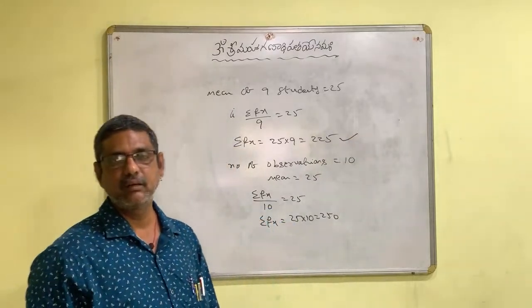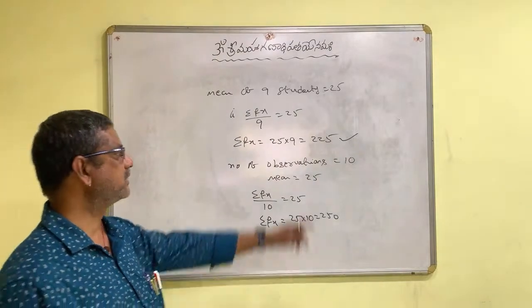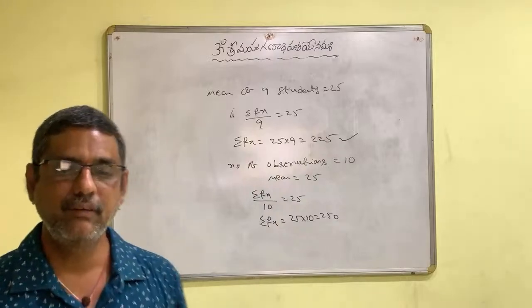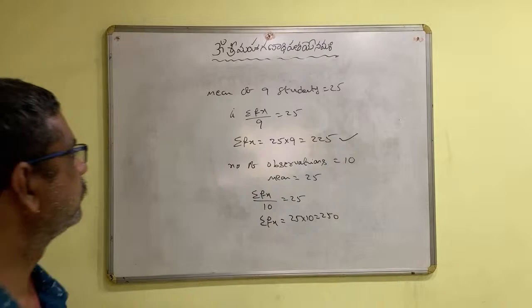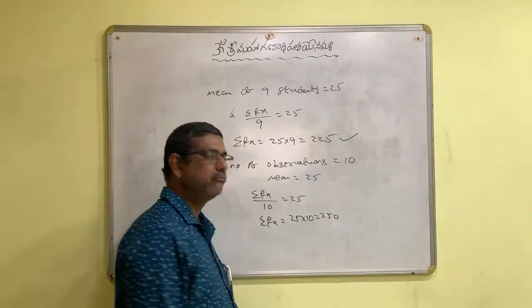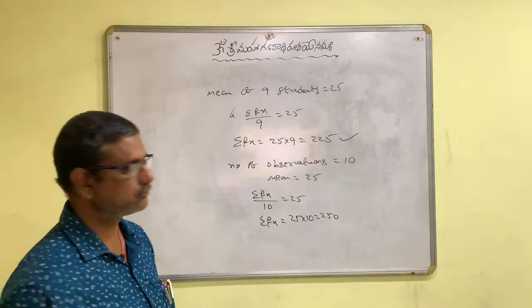Sum of the weights of 9 students is 225. And sum of weights of 10 students is 250.